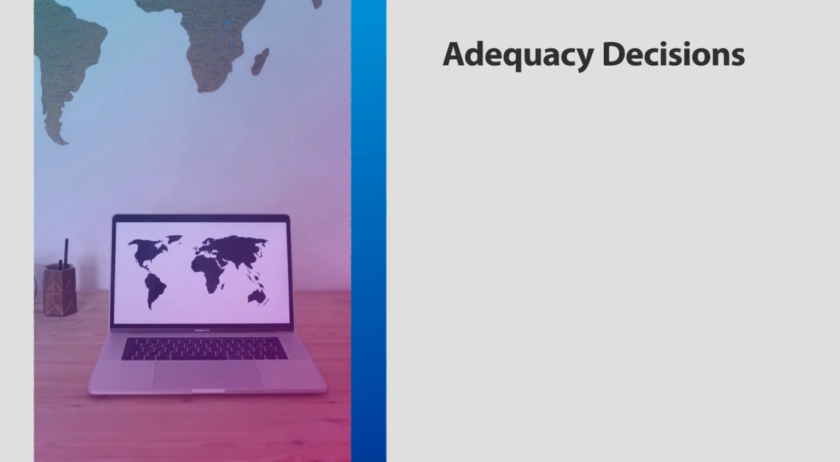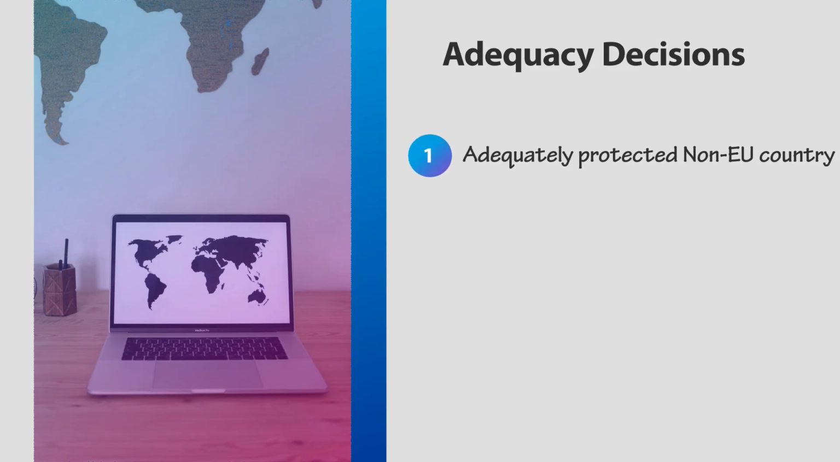Adequacy Decision. An adequacy decision declares whether a non-EU country has an adequate or sufficient level of protection for individual rights and their personal data. Certain factors are considered when deciding whether a non-EU country should be declared adequate to allow data transfers from the EU.